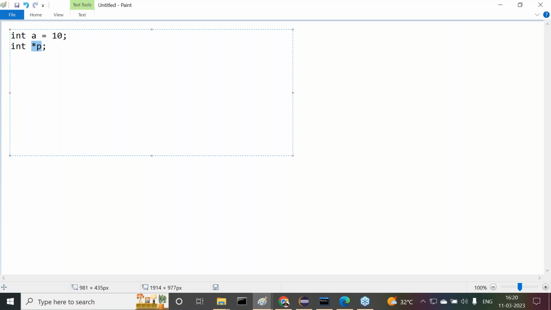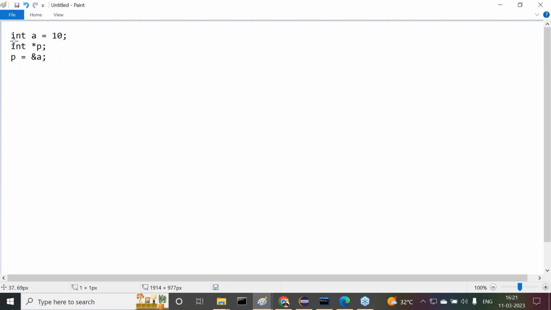The *p representation is a pointer variable. Next, p = &a. What is the meaning of &a? Address of a, that we assign to which variable? The pointer variable. This is the instruction we provide in C. Even if you don't know anything about the C programming language, you'll understand clearly what I'm providing: int a = 10; int *p; p = &a.